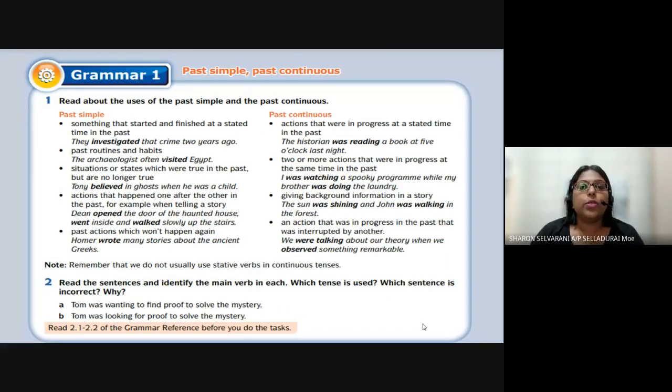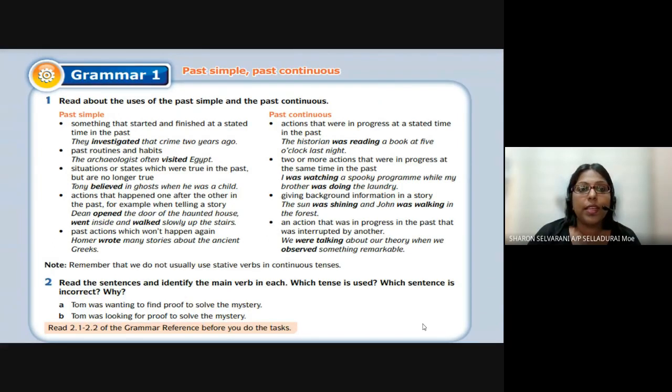This is something very common that we have learned many times. Today our focus will be simple past tense and past continuous. After this, we will be looking at another section, so we will go through this first. What is simple past and what is past continuous? Read about the uses of the past simple and past continuous. Past simple, what is it?